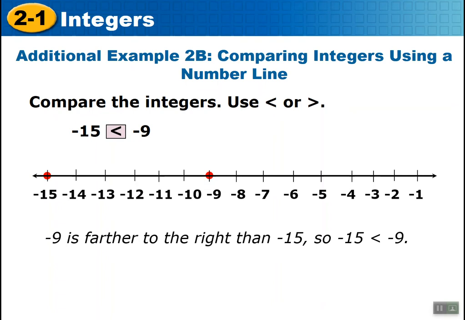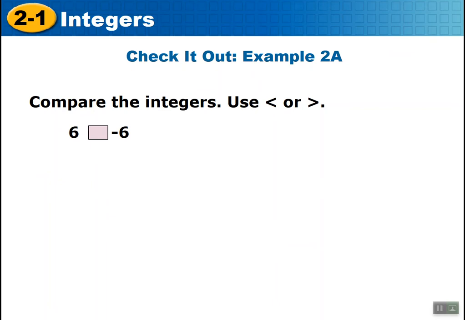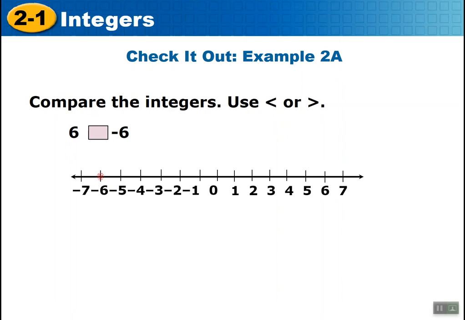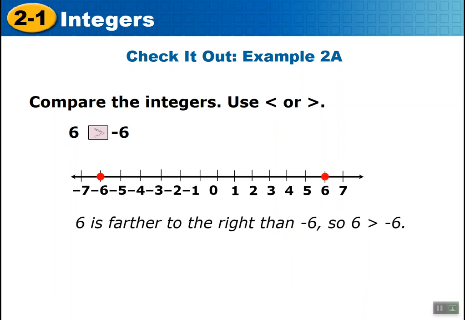Why? Because it's farther to the left. Negative 9 is bigger because it's farther to the right. In other words, it's closer to 0. Which one's bigger or smaller? Yes, 6 would be bigger than negative 6 because it is farther along the line to the right.